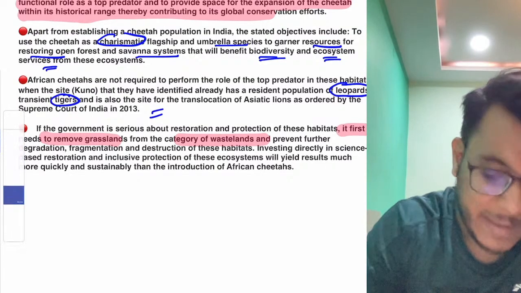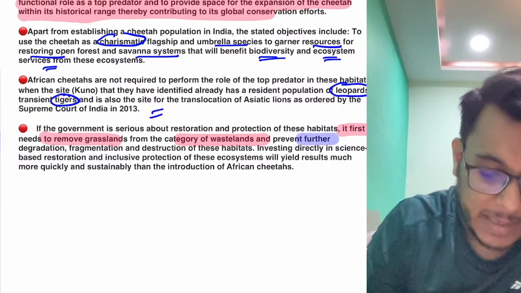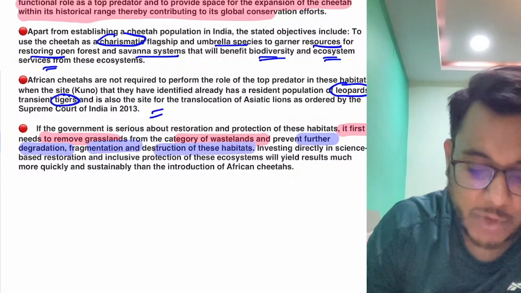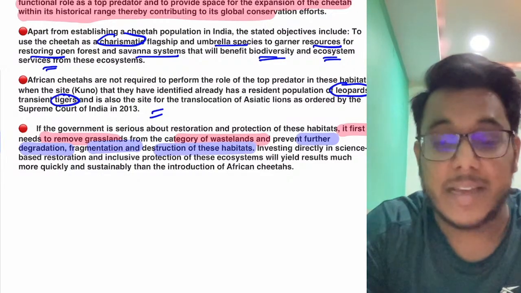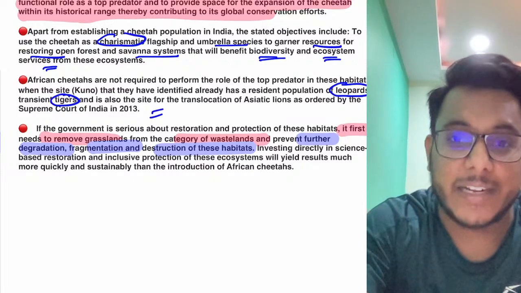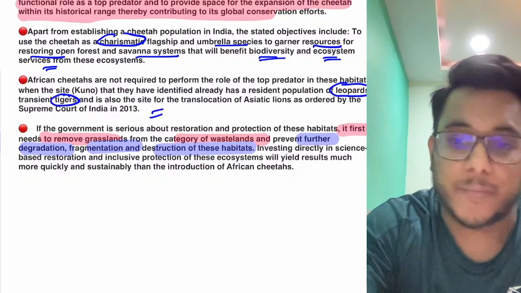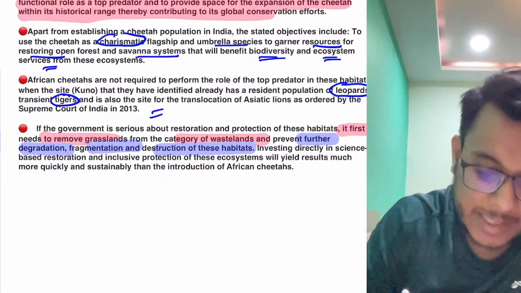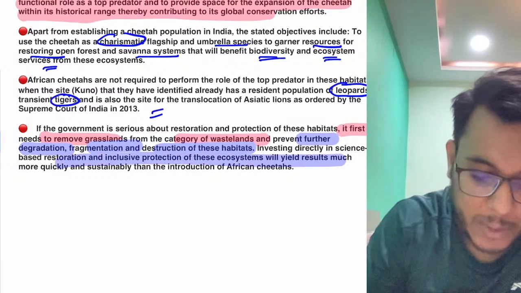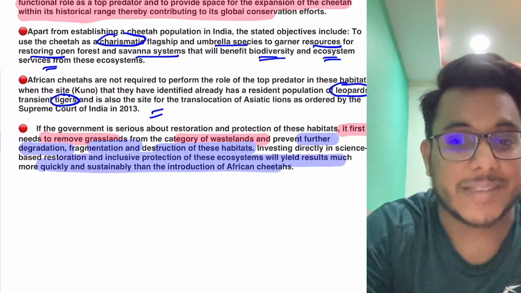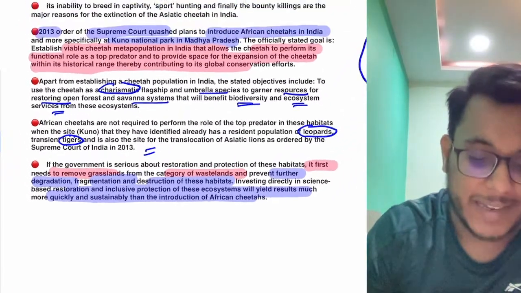Second thing that has been provided is that we need to prevent the degradation, fragmentation and destruction of these habitats by development and construction activities and many other such things. Moreover, science based restoration and inclusive protection need to be focused on rather than the introduction of African cheetahs.